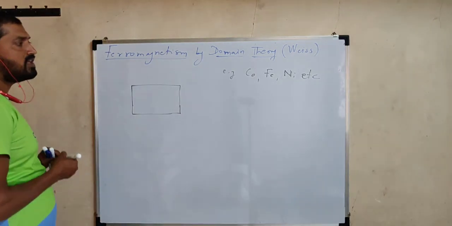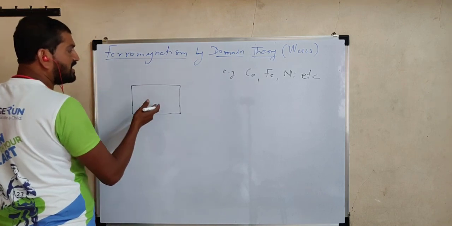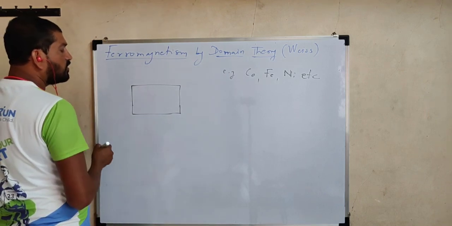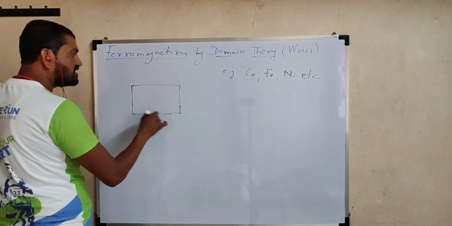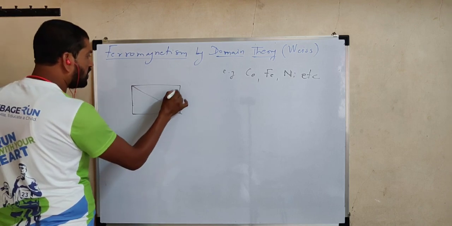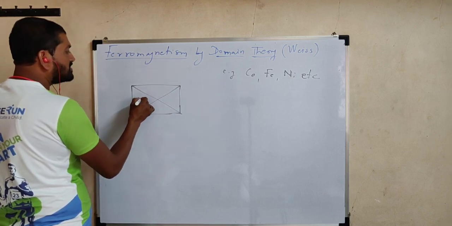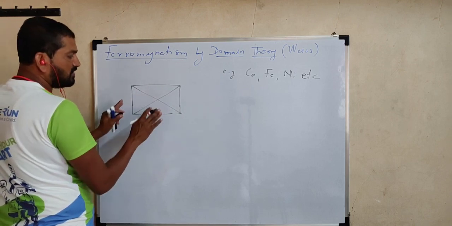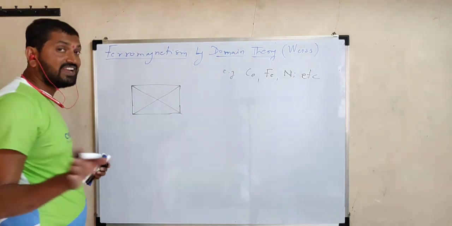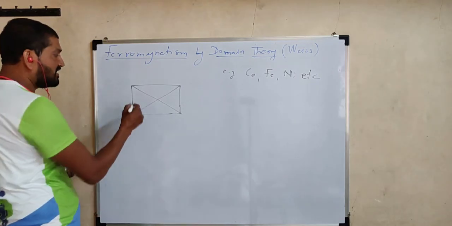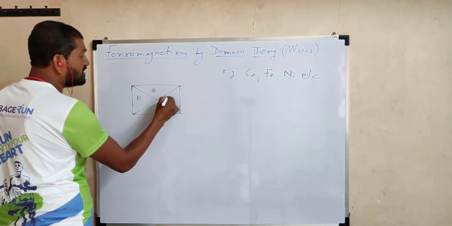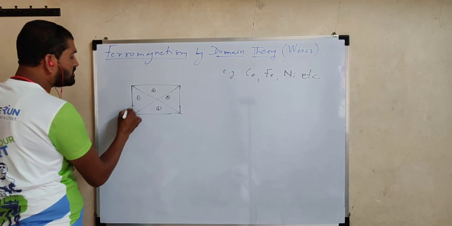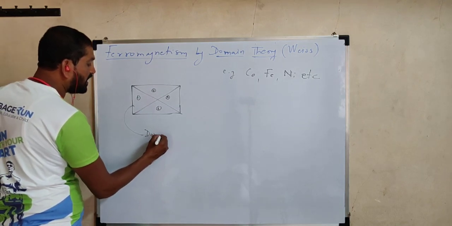So according to domain theory, any ferromagnetic material, let us consider iron, consists of small regions inside it, and each small region is called a domain. For example, we are going to divide this entire material into 4 regions only for the sake of simplicity. In reality, there are millions or billions of such regions. This is the first region, second region, third region, fourth region, and each small region is called a domain.